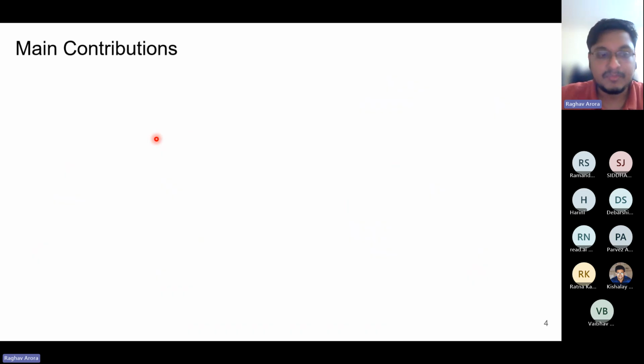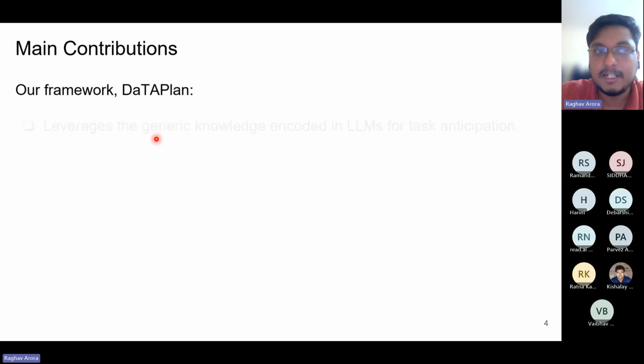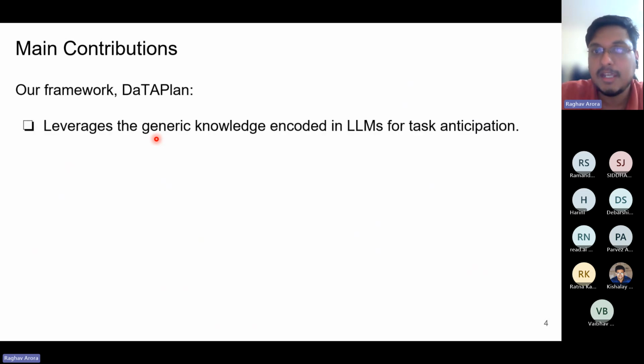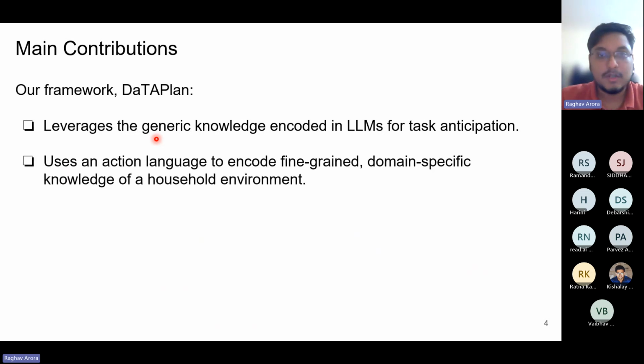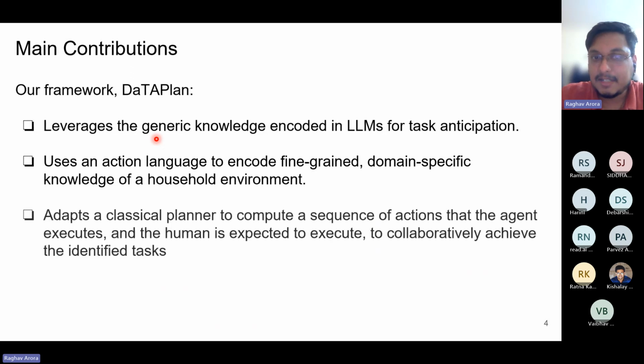The framework that we demonstrate is called DaTAPlan, and we say that our framework leverages generic knowledge encoded in LLMs for task anticipation, uses an action language to encode fine-grained domain-specific knowledge of a household environment, and adapts a classical planner to compute a sequence of actions that the agent executes and the human is expected to execute.